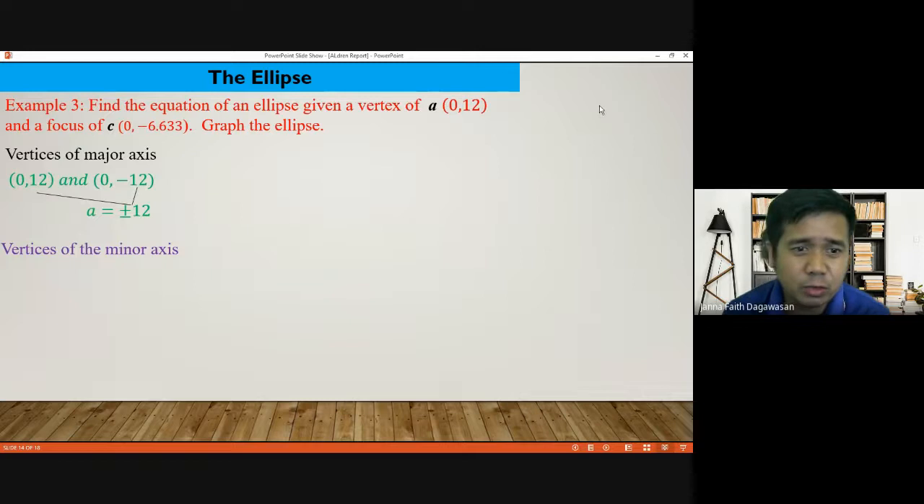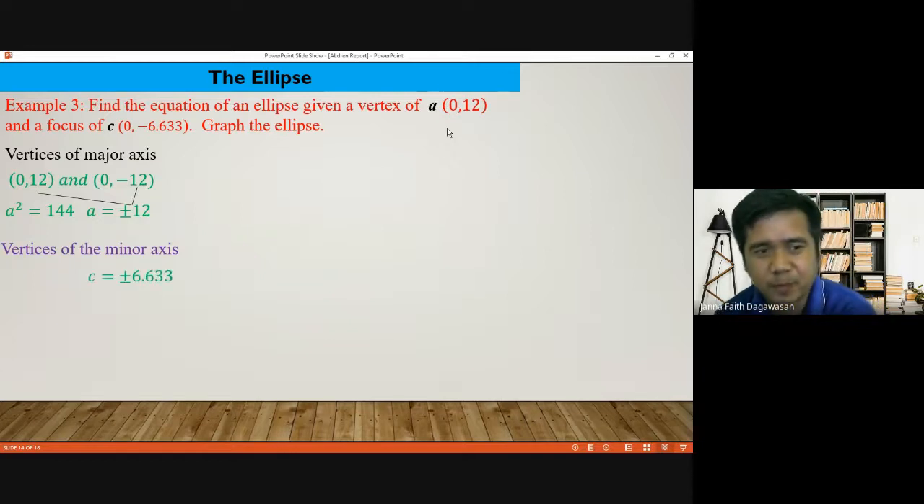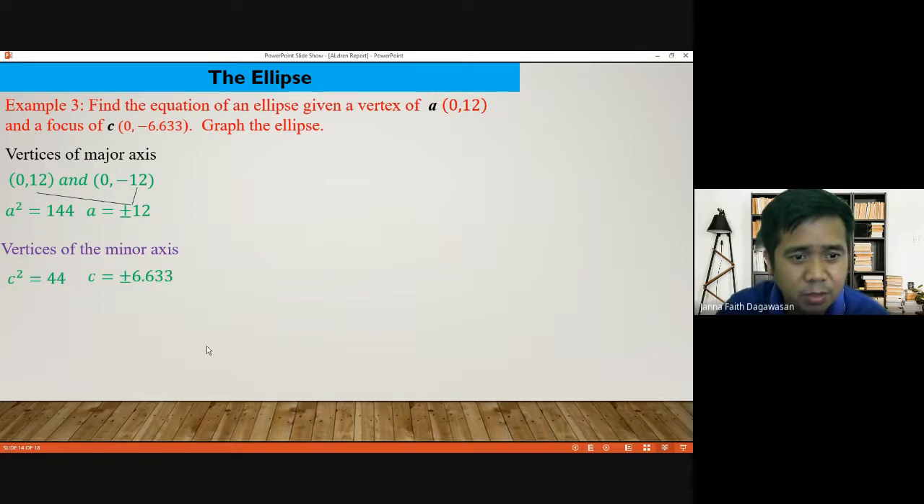The vertices of the major axis are (0, 12) and (0, negative 12). A is equal to positive, negative 12. So A squared is equal to 144, and that is our major axis. How about the vertices of the minor axis? They are not given. The focus is positive, negative 6.633. So C squared is equal to 44, because the square root of 44 is positive, negative 6.633.